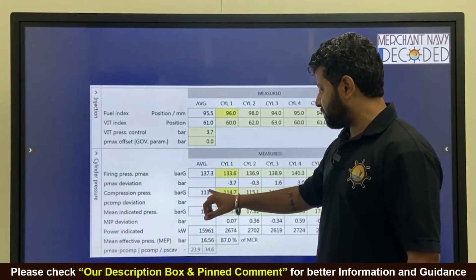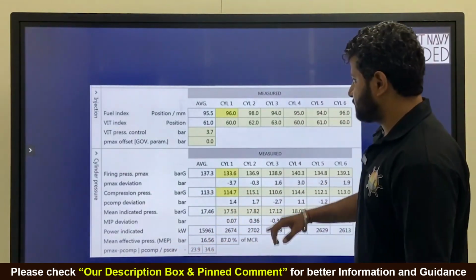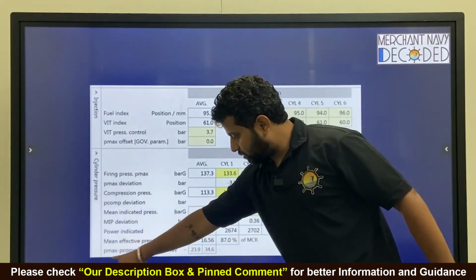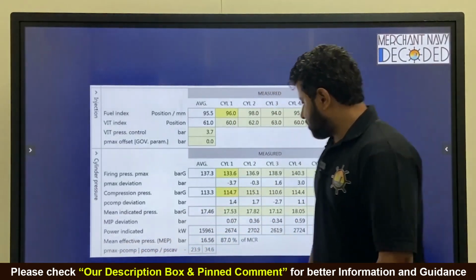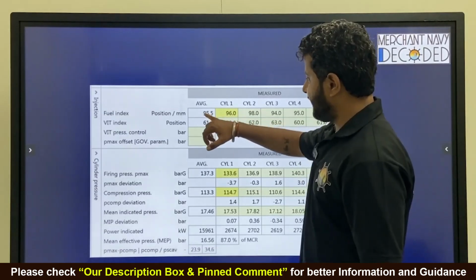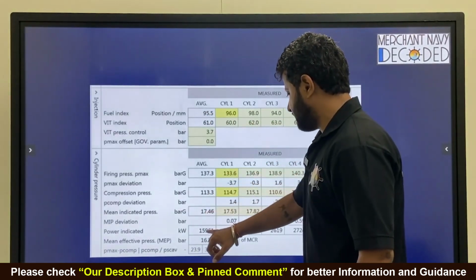Similarly, P comp by P scavenge. Where is the scavenge pressure? It has been filled in earlier. It will come ahead, so divided. I am going to talk about these two parameters later. So all those things which are in yellow have been filled by us. The white ones have already been calculated by the sheet itself.